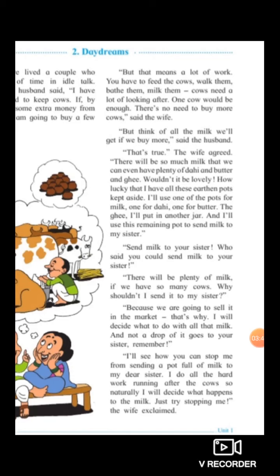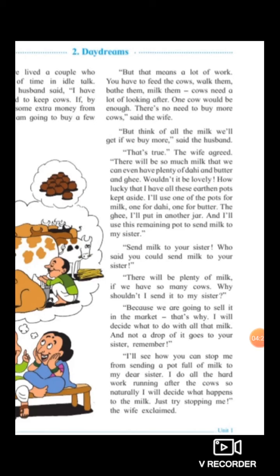I will use one of the pots for milk, one for dahi, one for butter. The ghee I will put in another jar, and I will use this remaining pot to send milk to my sister. So, first the wife suggested to her husband to buy only one cow, because cows needed a lot of looking after. The couple would have to walk them, feed them, bathe them, and milk them. So, this would mean a lot of hard work.